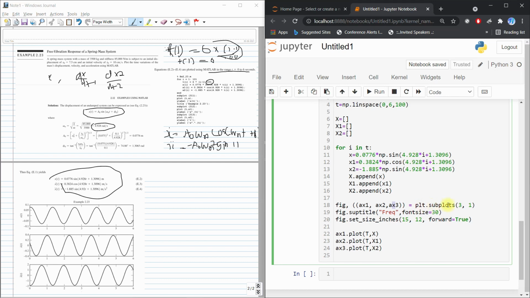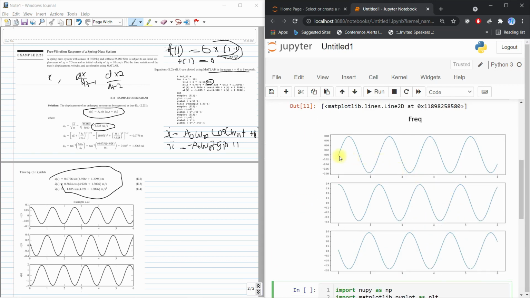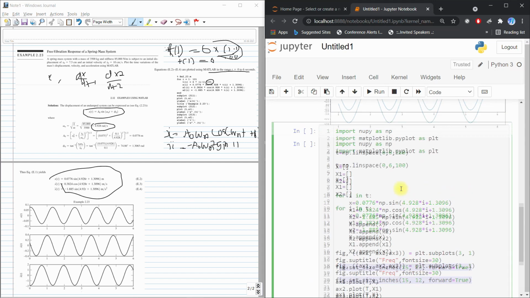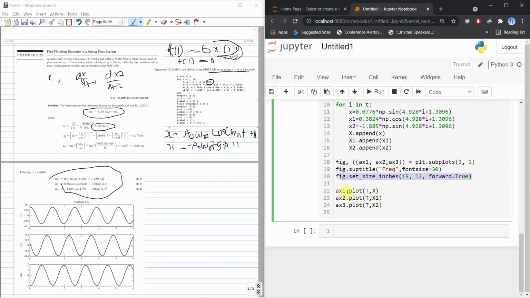And plt subplot 3, 1 means 3 rows and 1 column, so the graph will be plotted like this, with the first row, second row, and third row, but the column is 1. This is my first figure title, this is my figure size, and this is my x1 plot t comma x.